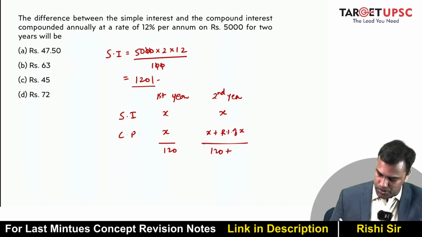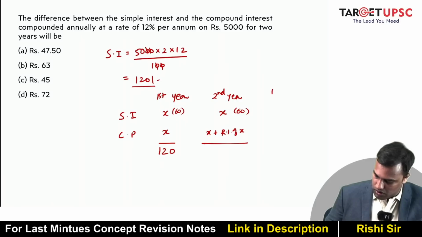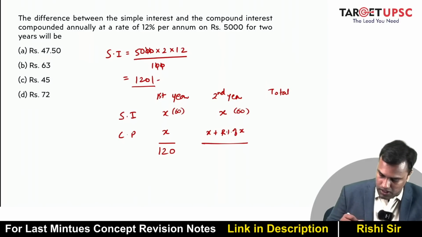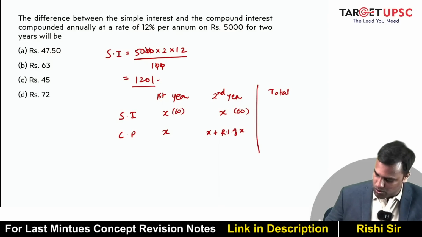Sorry, for 2 years it is 120. Okay. For 2 years, this is 120, right? So can I say this is 60 and this is 60? Okay, this is total, not this one. I made that mistake. I'm sorry. This is total. So this is 120.